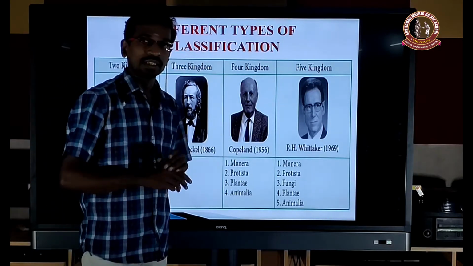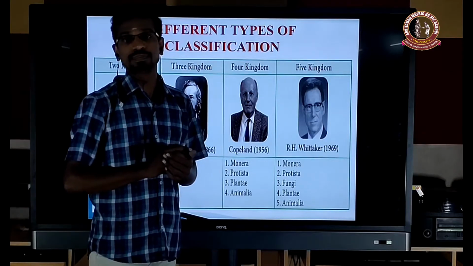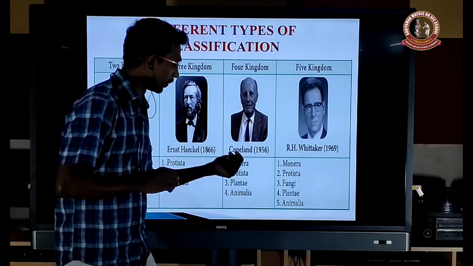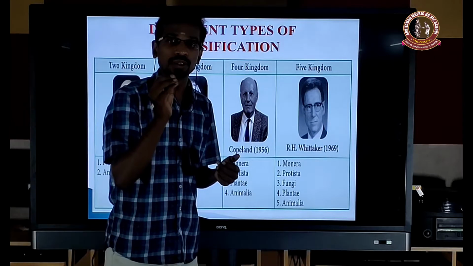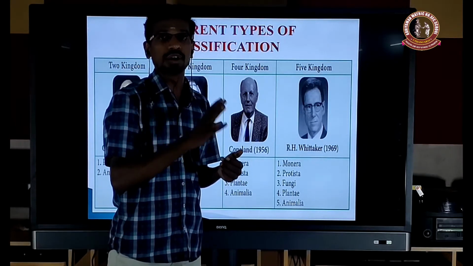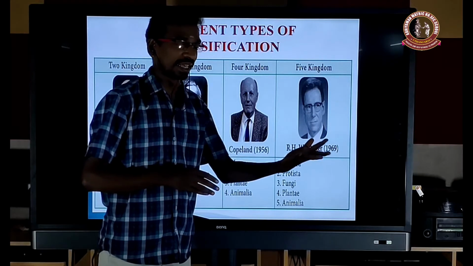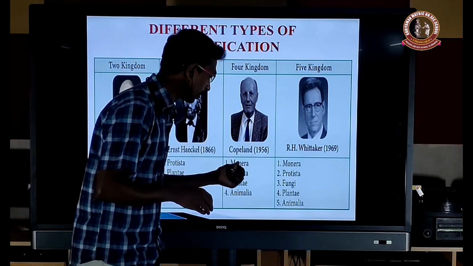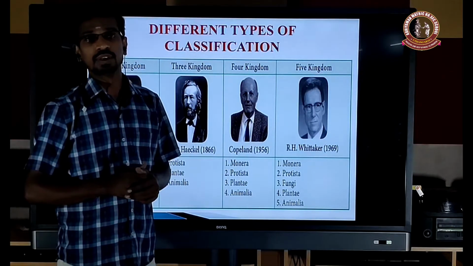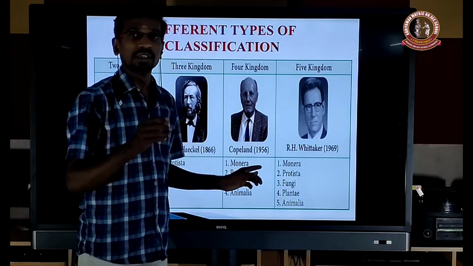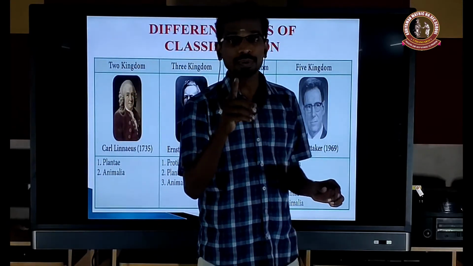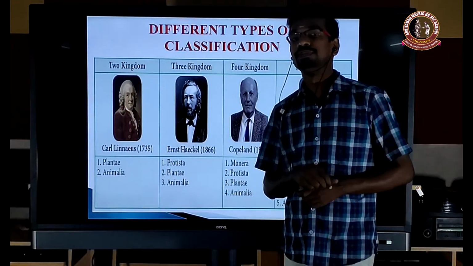But Copeland separated the prokaryotic unicellular organisms and created a separate kingdom, that is Monera. So Monera contains all unicellular prokaryotic organisms.